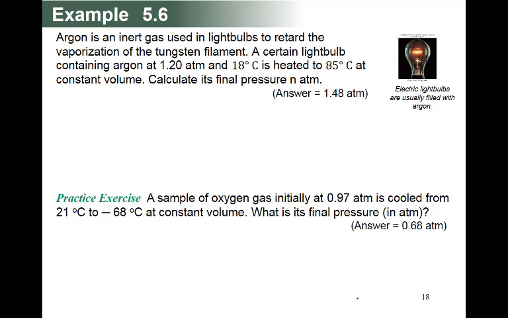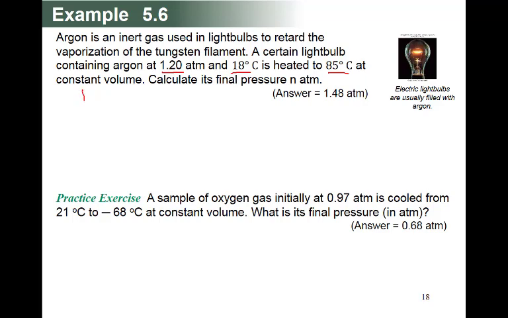So 5.6. This question is about the relationship between pressure and temperature. Let me write the data for this question. Here it is giving you 1.2 atmosphere, 18 degrees centigrade, and the second temperature is 85 degrees centigrade. Easy. The bulb was first off, at 18 degree room temperature. When they start the bulb, it becomes 85 degree. So pressure must increase inside. Let us calculate how much the pressure comes there.